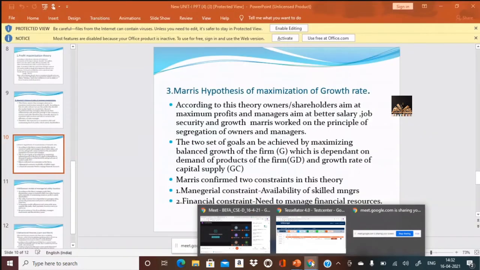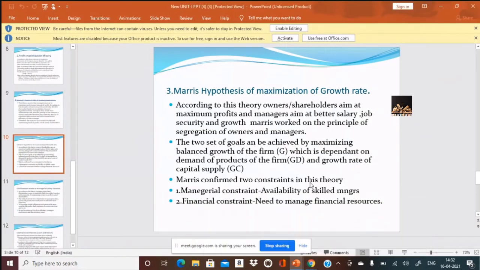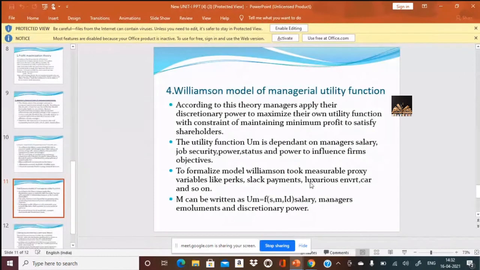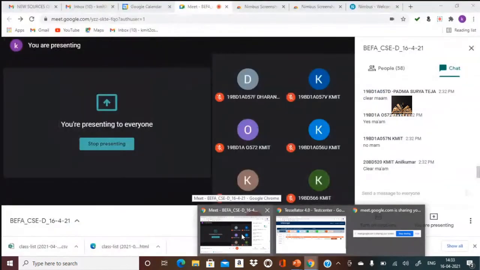Any doubts in this? Shall I move on to the fourth theory? Yeah. Can I brief it once again regarding what, Nana? Regarding which theory? Which theory do you want? Third one, that is growth rate.